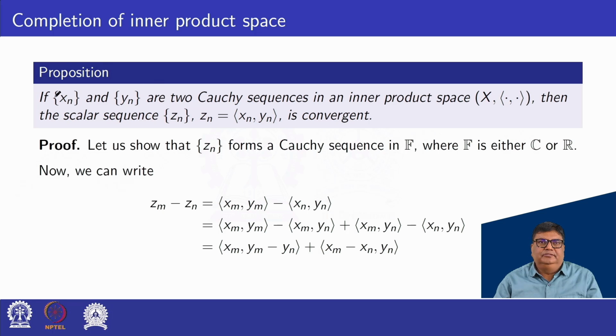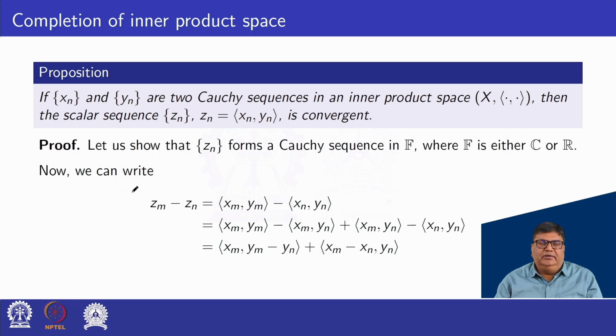Proposition. Let xn and yn be two Cauchy sequences in an inner product space X. Then the scalar sequence Zn, that is Zn equals the inner product of xn, yn, is convergent. Proof. Let us show that Zn forms a Cauchy sequence in F, where F is either C or R.